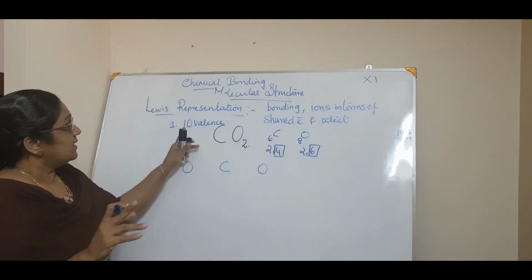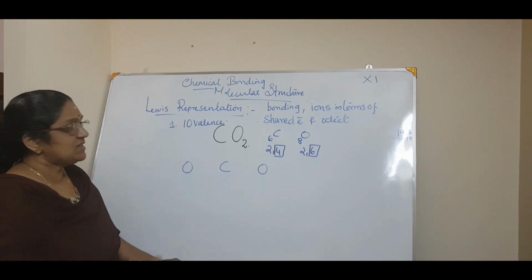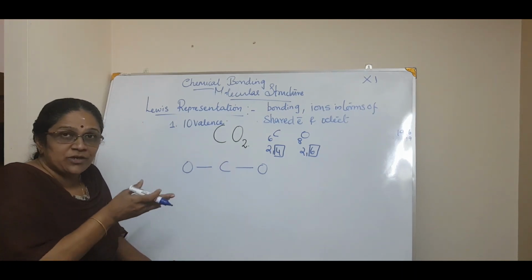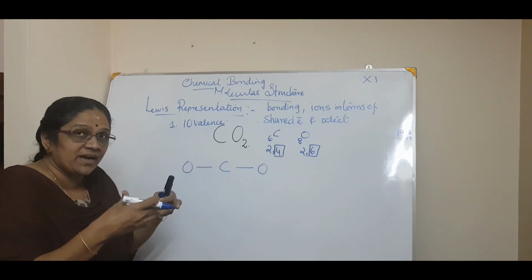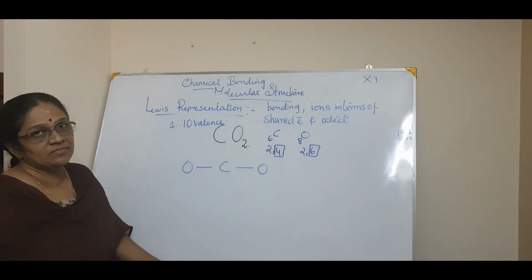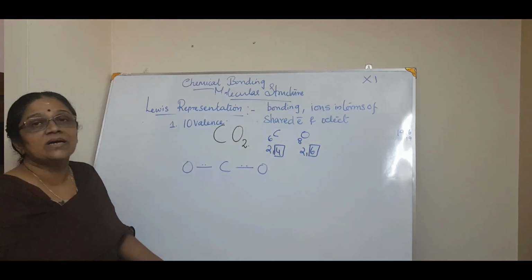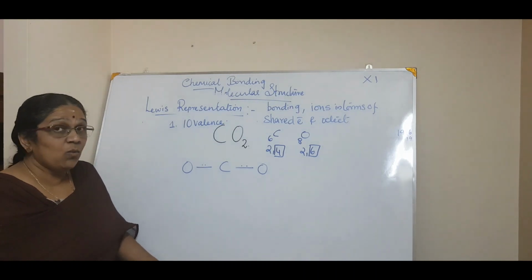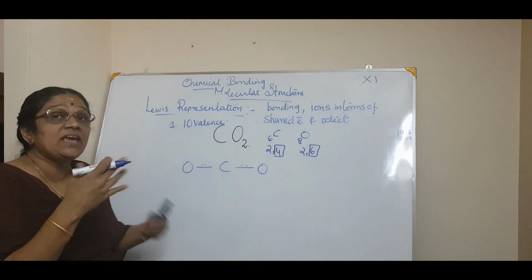Now they said 10 valence electrons are there. We have 10 electrons in our hand. Then we will say, for a bond to happen, definitely a bond should happen. Otherwise, how will this exist? It has to combine, isn't it? So definitely a single bond should be there. A single bond means 2 electrons are there, one from this and one from the other. Now the remaining electrons we have to adjust.